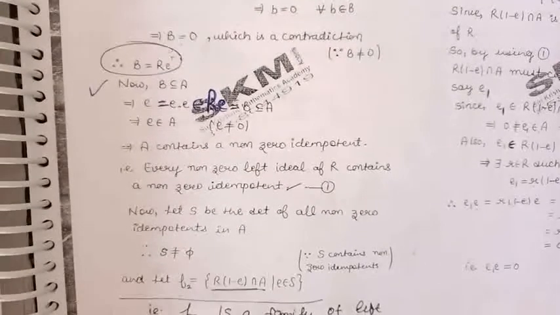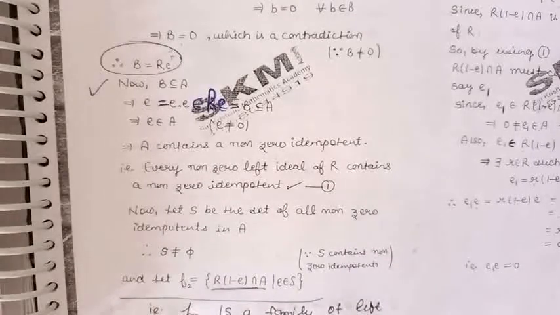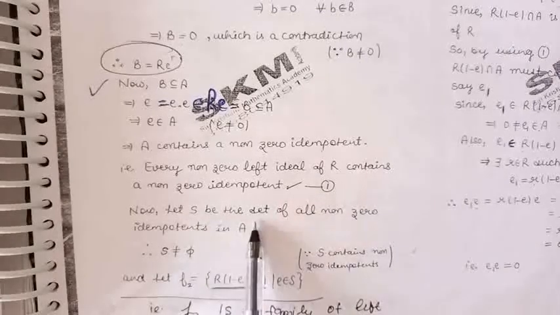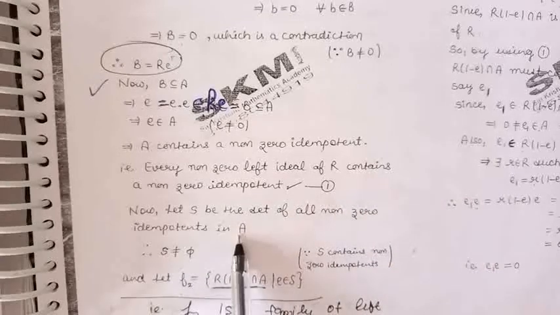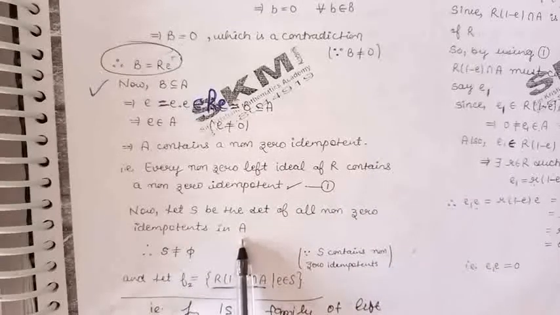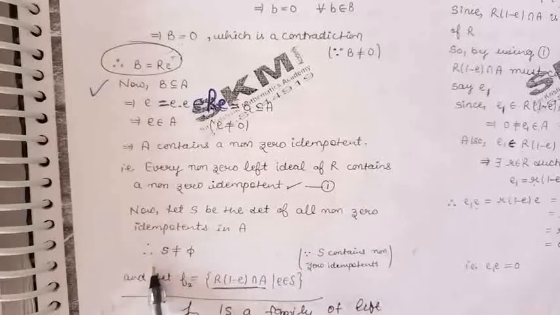So we can consider a set of all the non-zero idempotents in A. Let us take S to be the set of all the non-zero idempotents in A. So S will be non-empty.